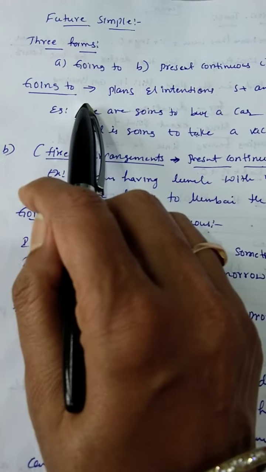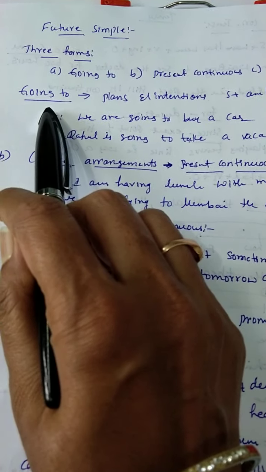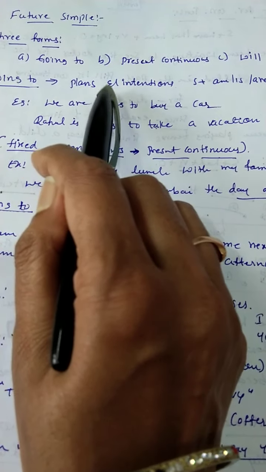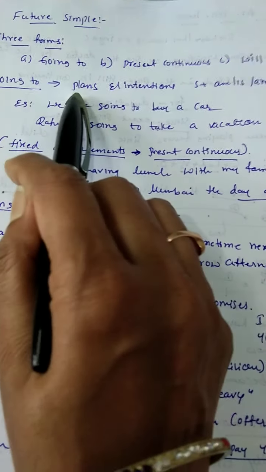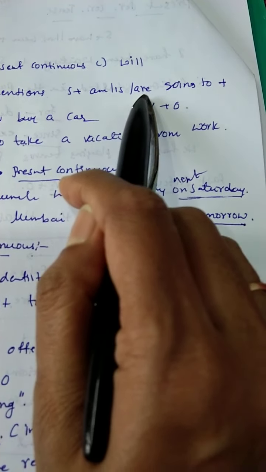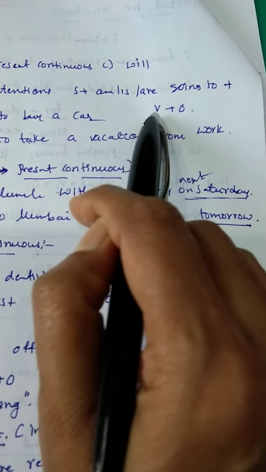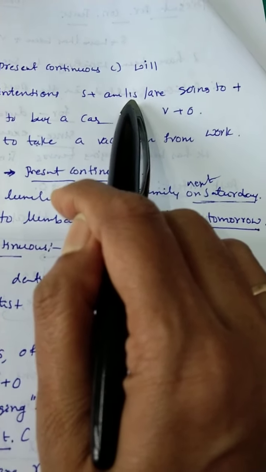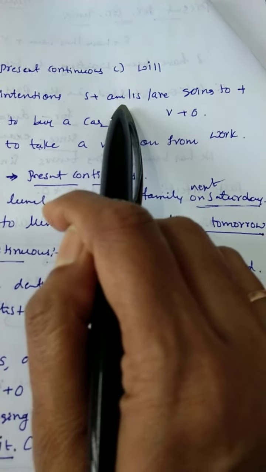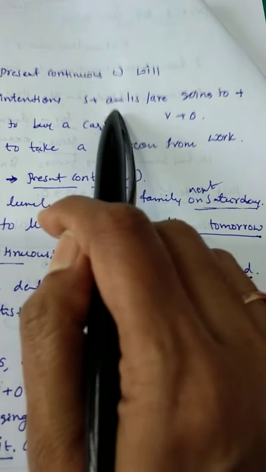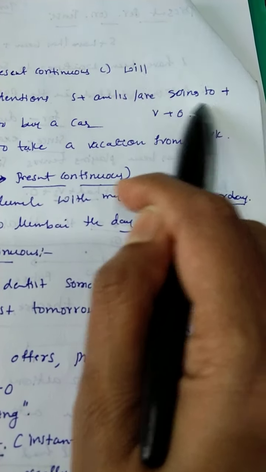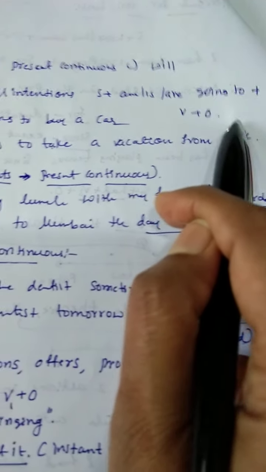The first one is going to. Going to is used for plans and intentions. Okay, what we plan, what we intend, we show with going to. The structure of going to is subject plus am or is or are, plus going to, plus verb plus object. Okay, the structure is the same as present continuous tense. There, in present continuous tense we use verb plus ing with am, is, or are, but here the only change is going to. We use going to plus verb plus object.